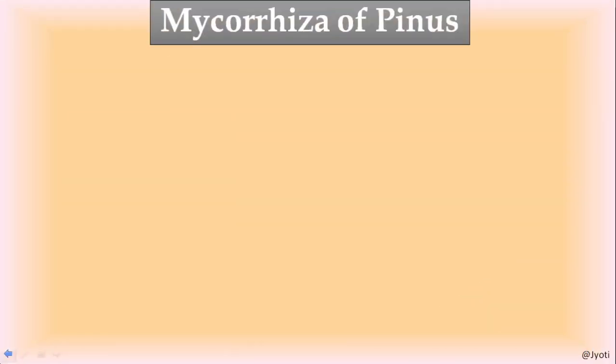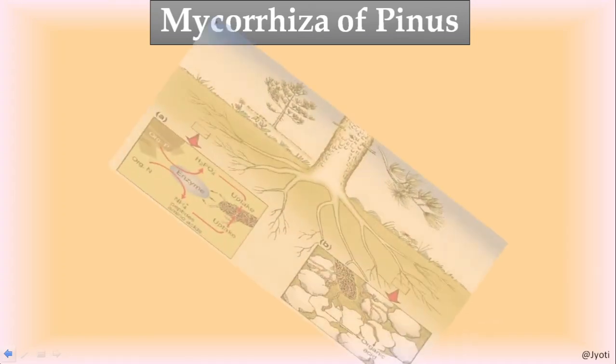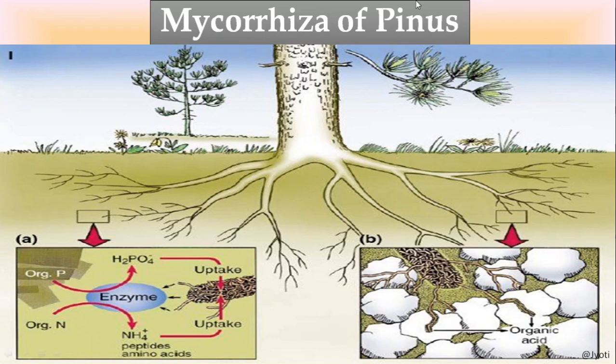Now mycorrhiza, I was telling you about the mycorrhiza. Mycorrhiza are found in the Pinus. So this is the pine tree, and here you can see the mycorrhiza. Here very clearly you can see the root is associated with the fungal hypha. These are the fungal hypha.